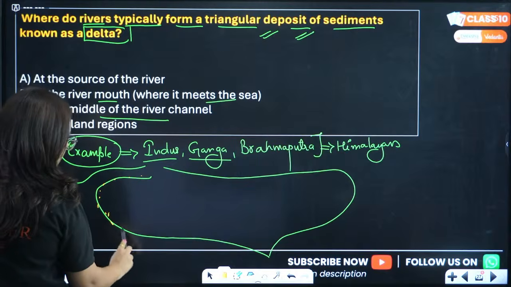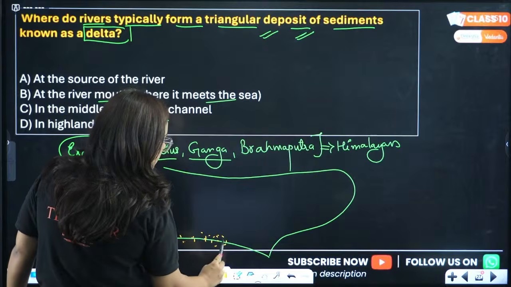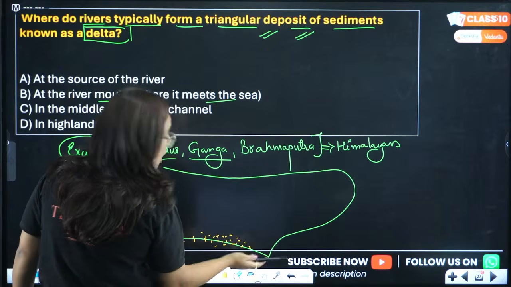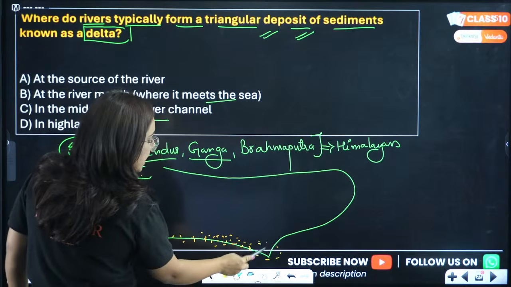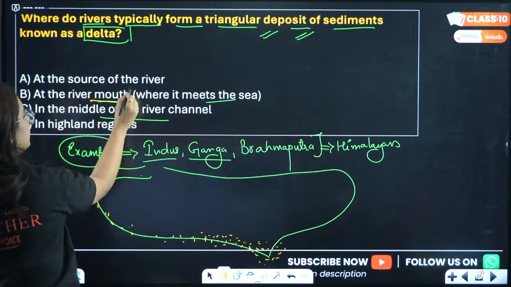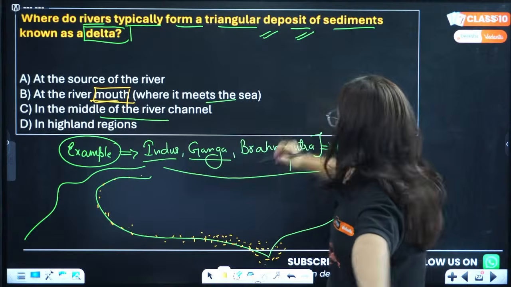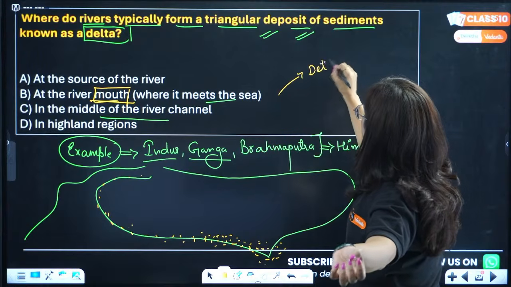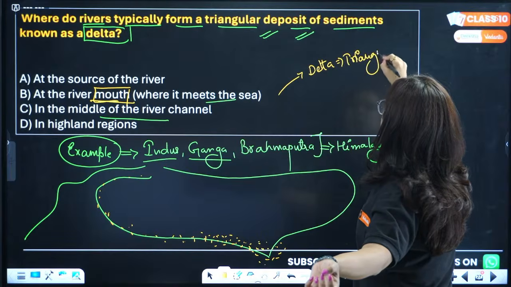Gradually the pressure of the river decreases, and all those sediments get deposited at the river mouth, where the river meets the sea. This is known as a delta, which is in a triangular structure.